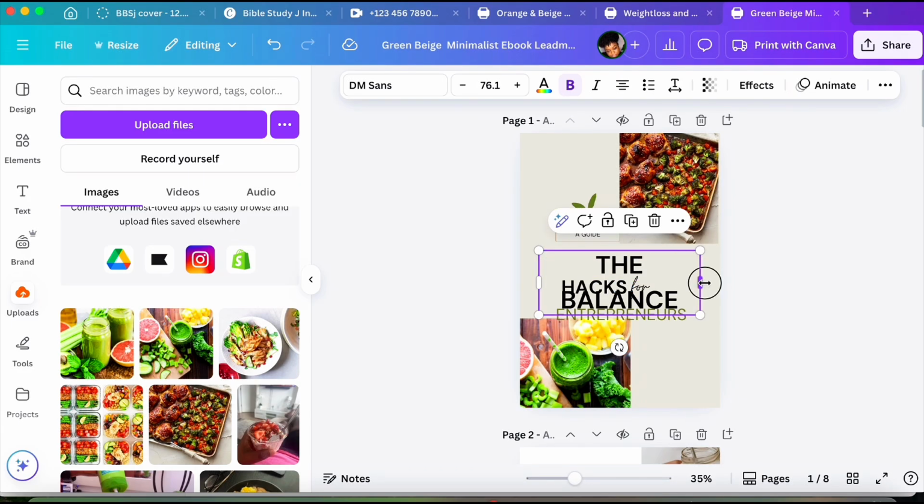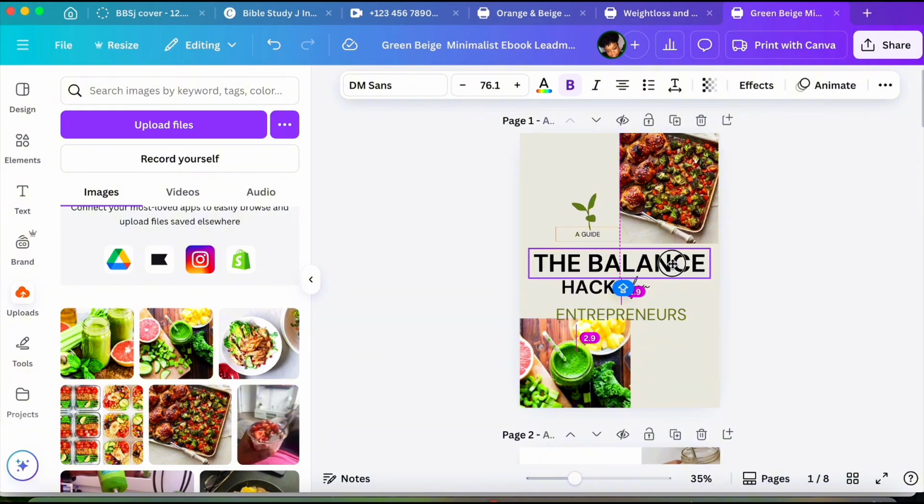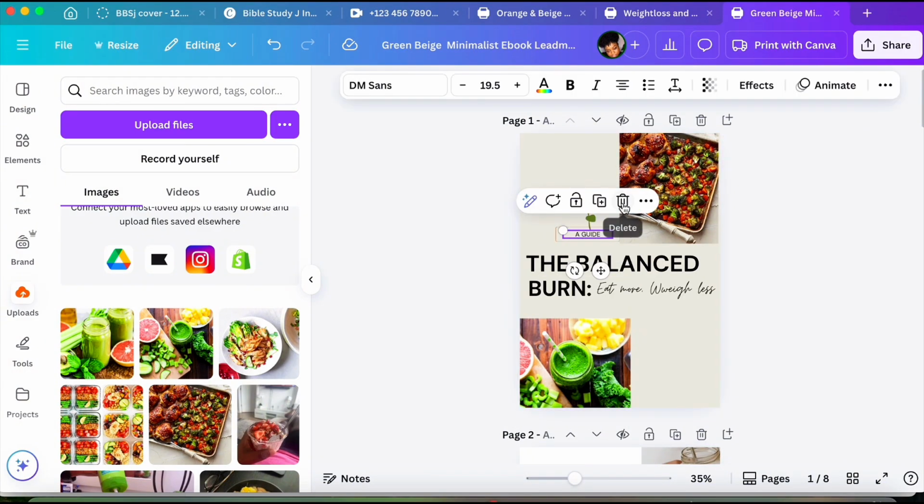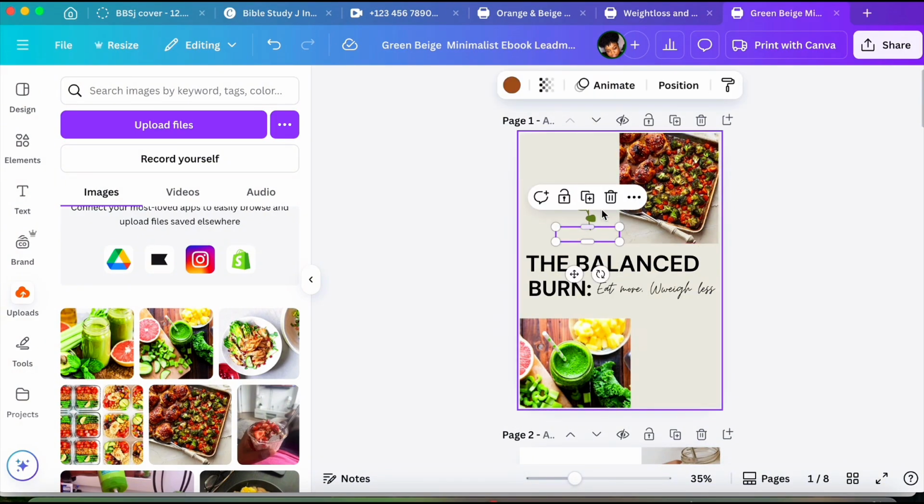You can choose from there and then use it on your ebook. Next, we're going to be editing the title of our ebook. So basically, I'm just going to play around with the text, the font, the size of the text and stuff like that. You just want to play around until you find a good balance. You also want to go ahead and delete all the elements that you don't need.